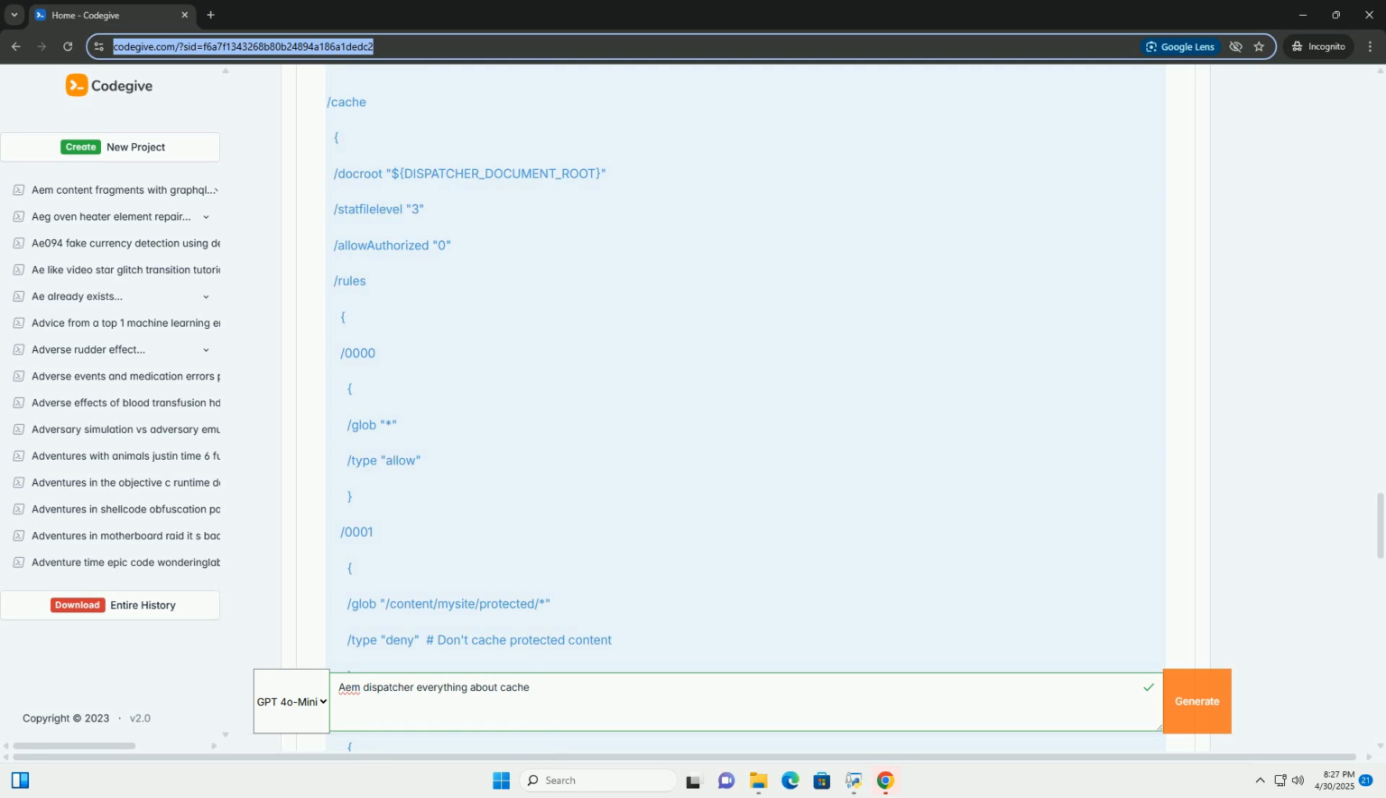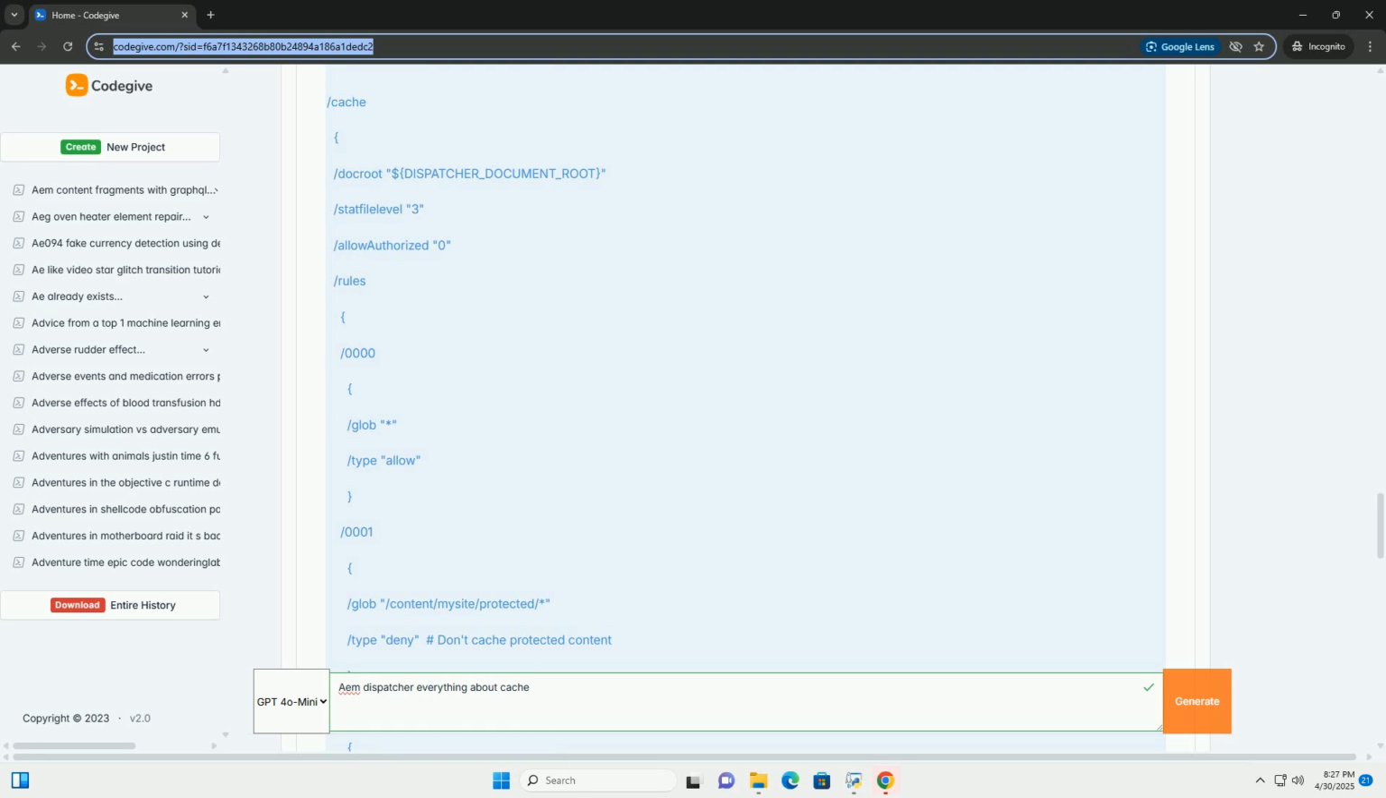Explanation. 1. Servlet registration: the @Component annotation registers the servlet with Sling. 2. Endpoint URL: the sling.servlet.paths property defines the URL where the servlet will be accessible, for example /bin/flushdispatcher. 3. doGet method: handles the GET request to the servlet. 4. Dispatcher URL: defines the URL of the dispatcher's invalidation endpoint. Replace your-dispatcher-host:port with the actual host name and port of your dispatcher.